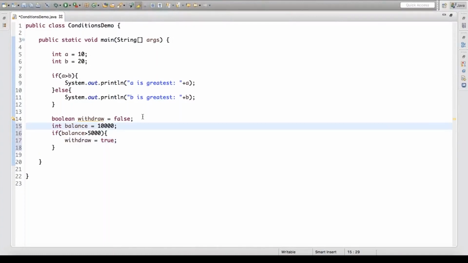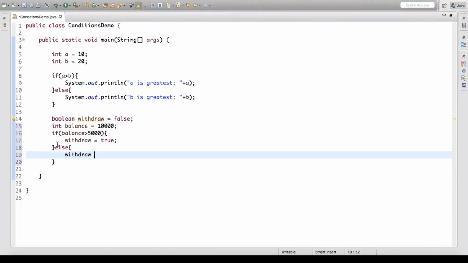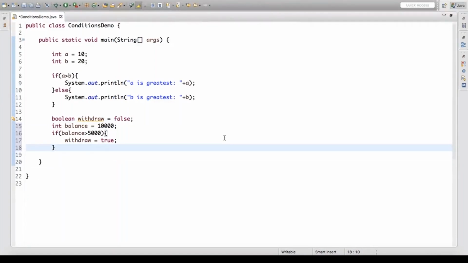So you can also come up with only the if part. You need not come up with the else part. That is also possible. Else is required when you need to follow some separate path. Here, by default withdraw is false. So if the value is greater than 5,000, I'm just saying withdraw to go true. I need not add an else part assigning withdraw false over here, because by default it is false. So it depends on how we are going to construct the code. Based on that, you choose the corresponding flow and process.